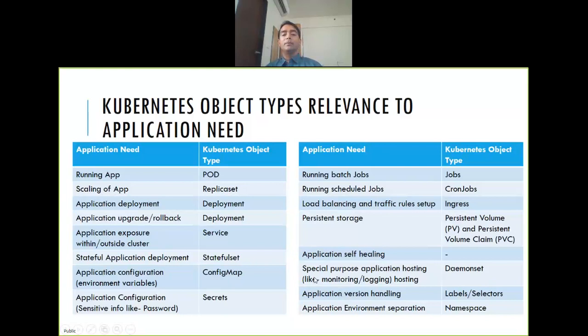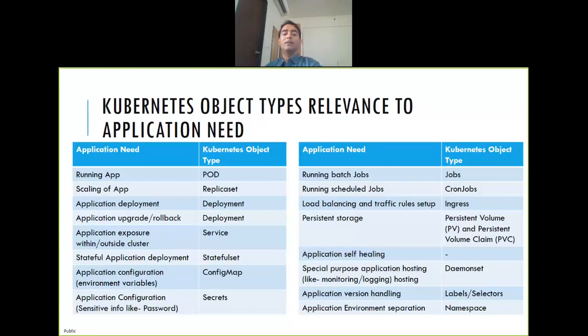Now, you might have some special type of application like monitoring or logging. You don't want to use the traditional pod way. You want monitoring to be running all the time, given priority, starting in the beginning itself, so that everything is monitored and so on, right? So you use a daemon set kind of object type. Okay, then comes version handling. So you can use label selector. Application environment separation: how do you do that? You can use namespace.